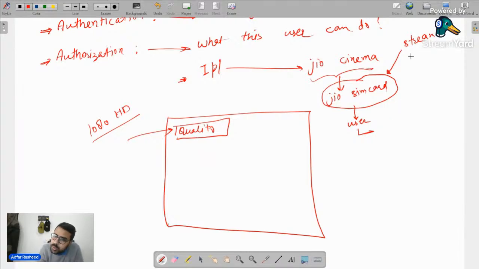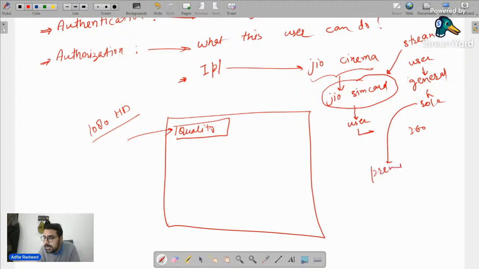All the users having the general role can watch all the matches free of cost, but up to 360 quality only. But if your role is updated to premium, then only you can watch the different resources. This is called authorization.